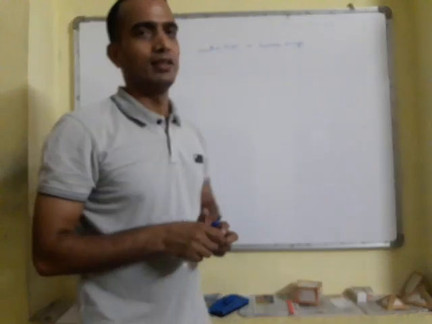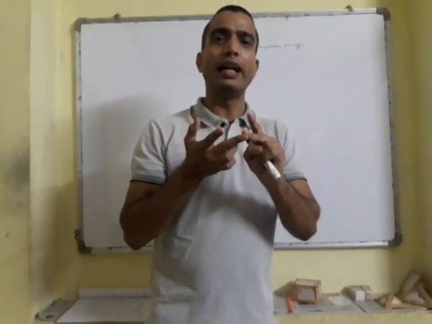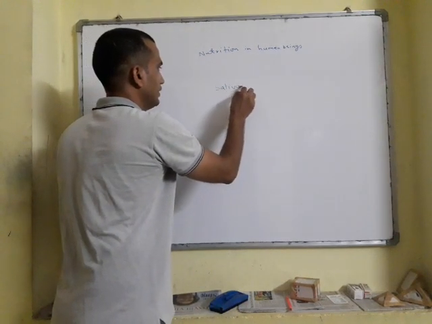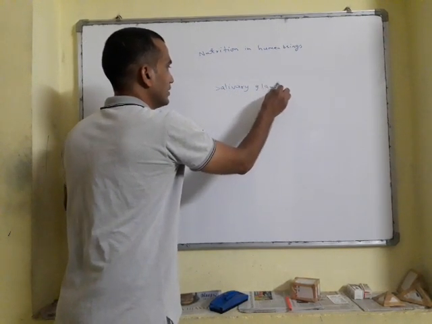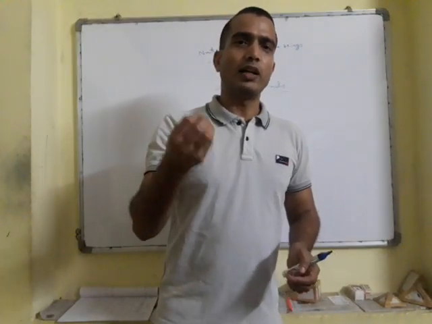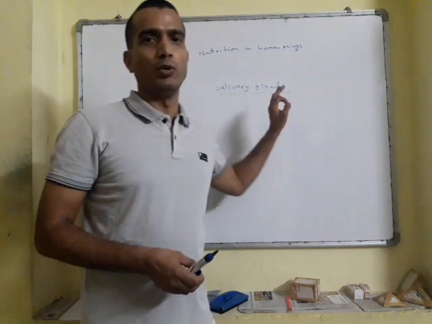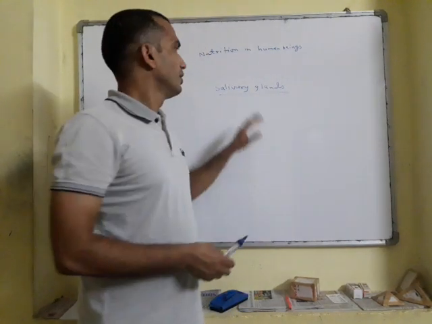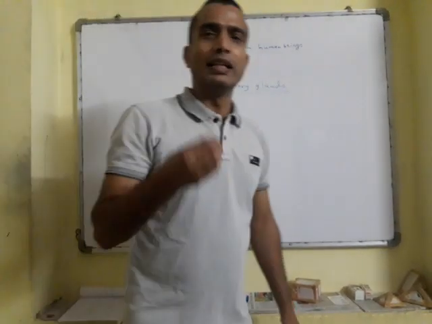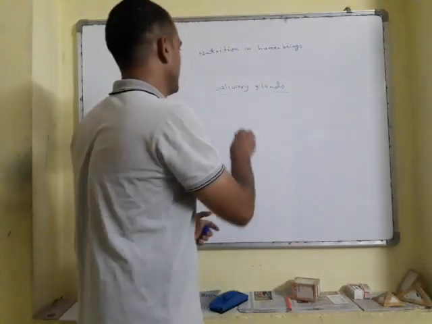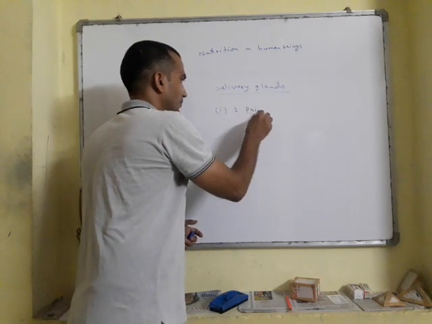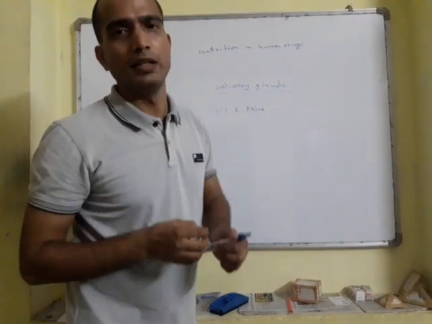I have already said teeth, tongue, and salivary gland. Then we will deal with the salivary gland. This is quite important as compared to the previous topics which I have taught you. This is the most important topic among them. So, salivary glands. There are 3 pairs of salivary glands present in our digestive system. How many pairs? 3 pairs.